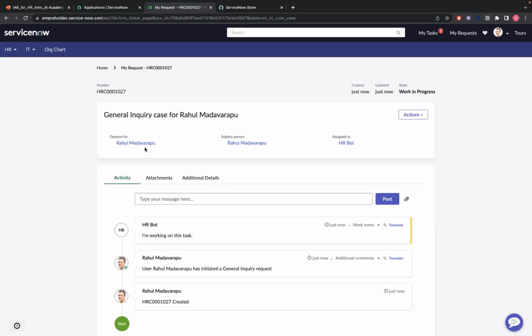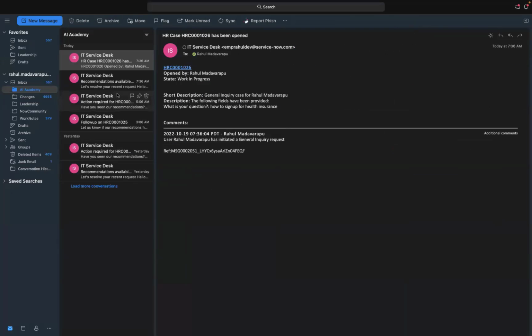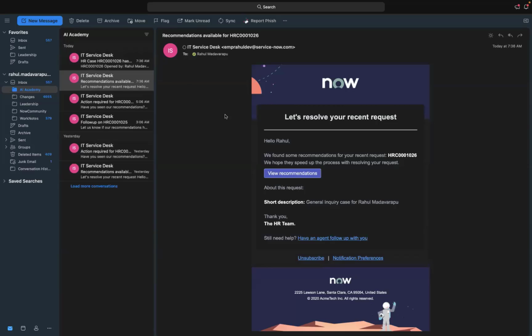So here, as I just opened the case, let's also quickly switch to the email where I could have received a notification for this. In this channel, whatever notifications we get, we receive from different response channels. One is email, another is virtual agent, and also SMS. So this is how an email will be sent out for recommendations, with an action to click on the recommendations.